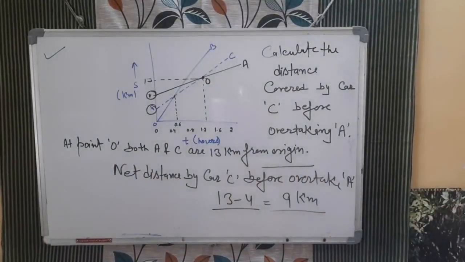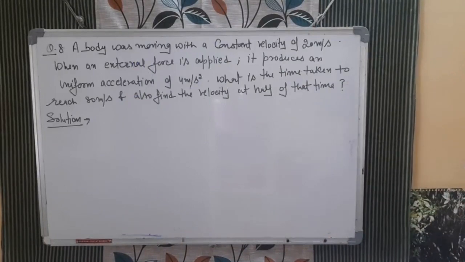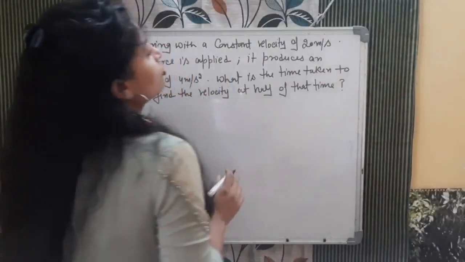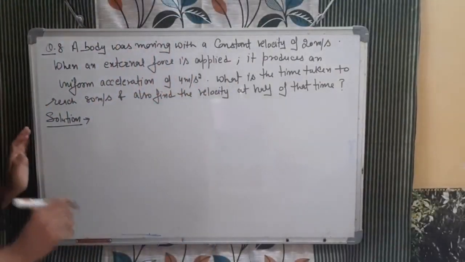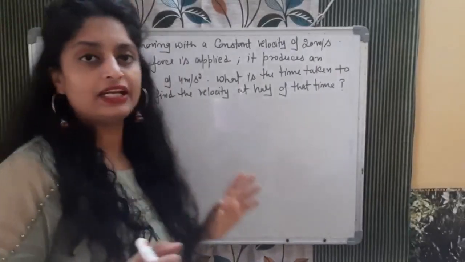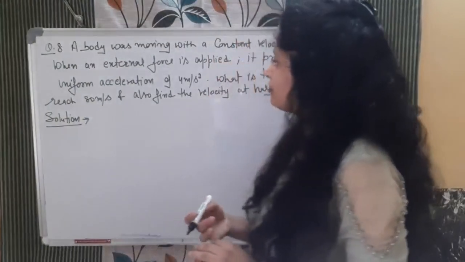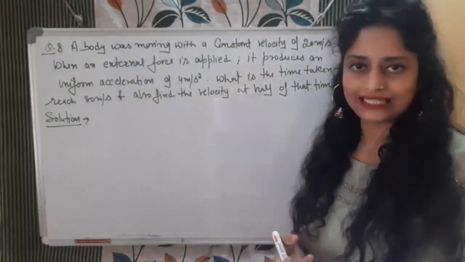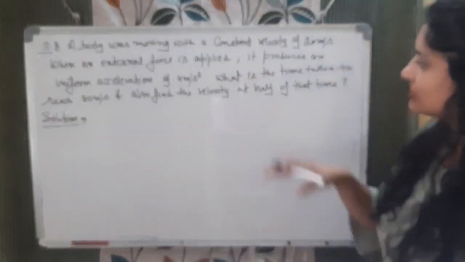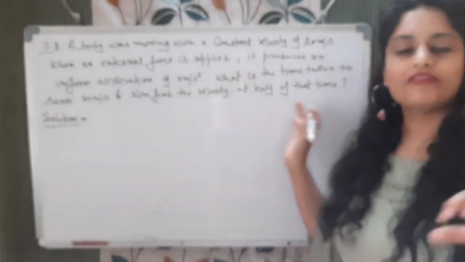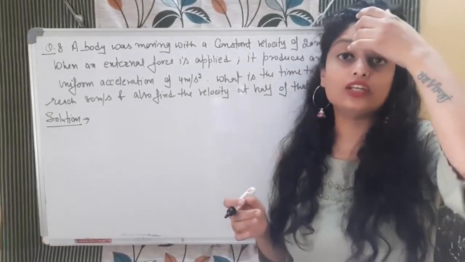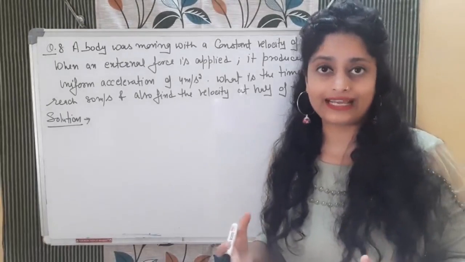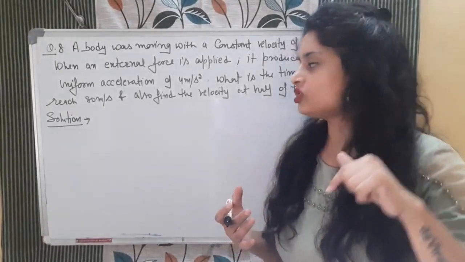And now today's last question. A body was moving with a constant velocity of 20 meter per second when an external force is applied and it produced an acceleration of 4 meter per second square. What is the time taken to reach 80 meter per second? And also find the velocity at half of that time. Means firstly we need to calculate the time, then we need to take half of that time, and then calculate the velocity again.